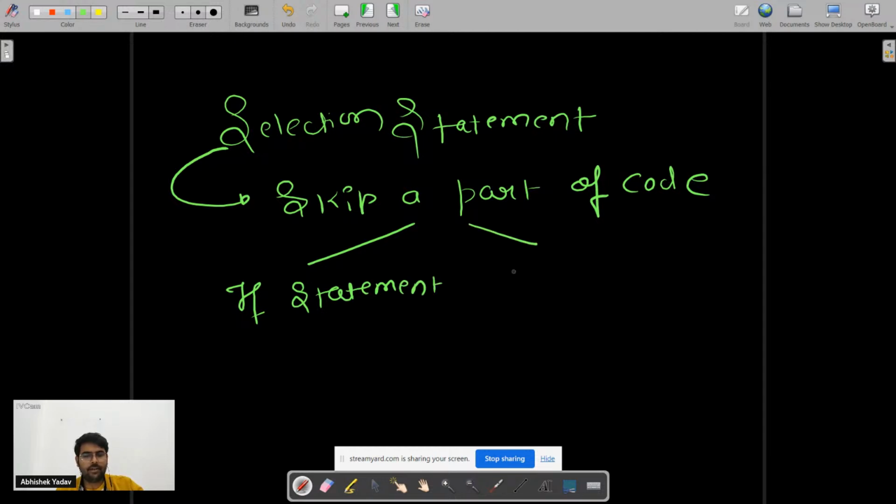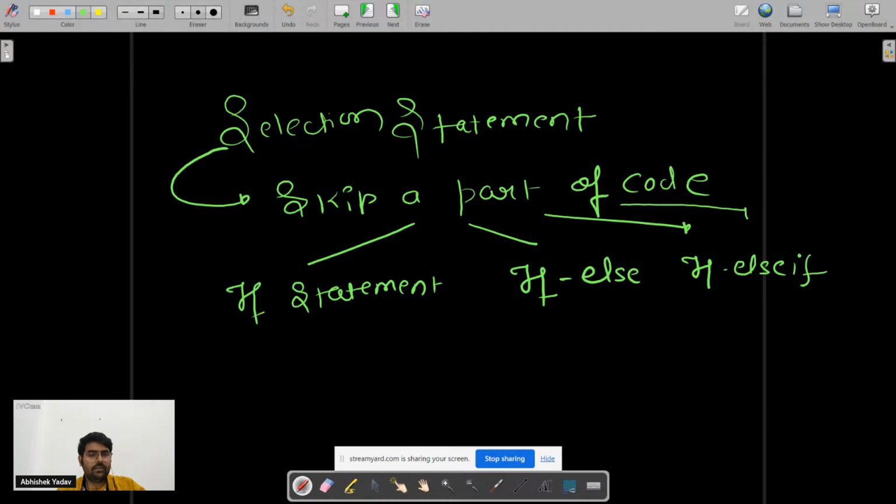So we have the if statement, okay? We have if else, we have if else if statement, and the last one is what? We have switch case here, right everyone? So we have these types of statements: an if statement, an if else statement, an if else if ladder, and after that the switch case statement, right?